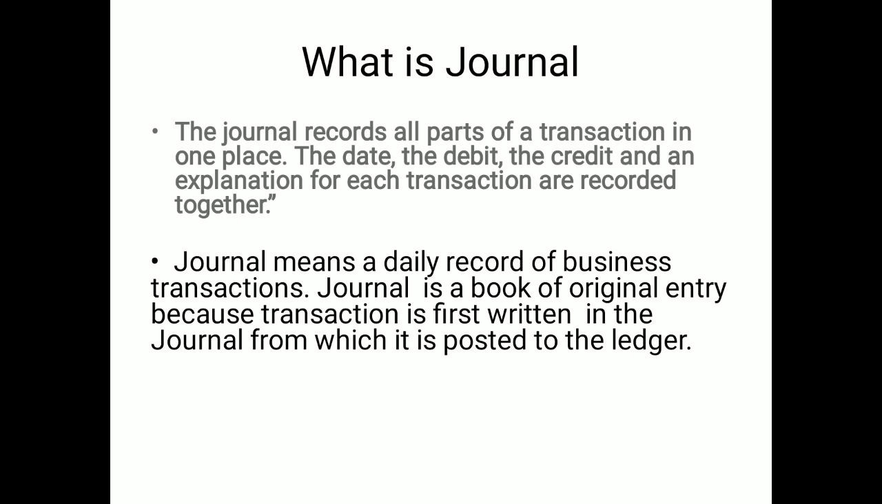So journal records all the parts of the transaction in one place. The date, debit and credit, and the explanation of each transaction are recorded together. It is part of your format also. So what is actually the journal? Journal is a book in which the transactions are recorded for the first time.